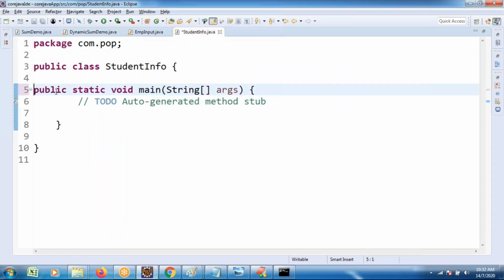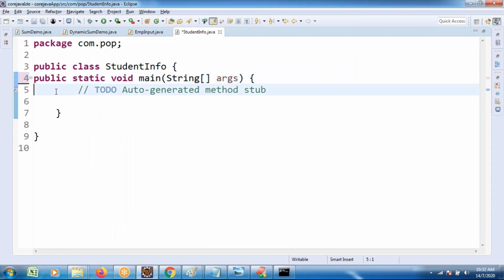I am trying to take the student name dynamically, so I want to use Scanner.